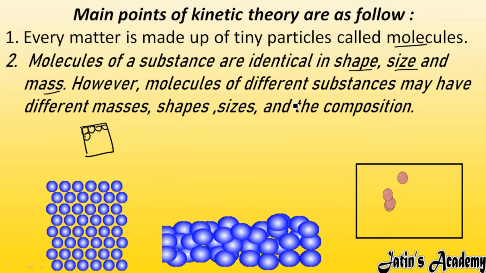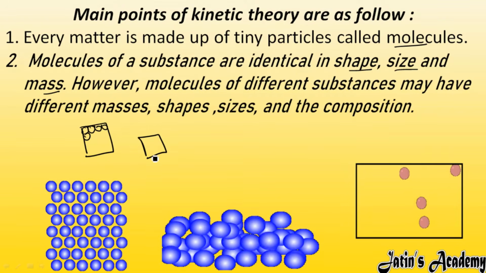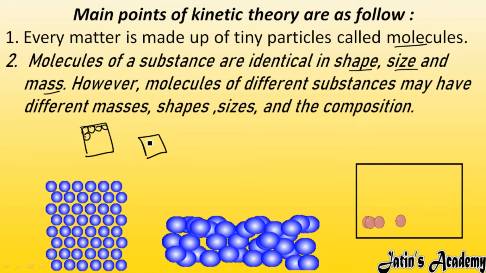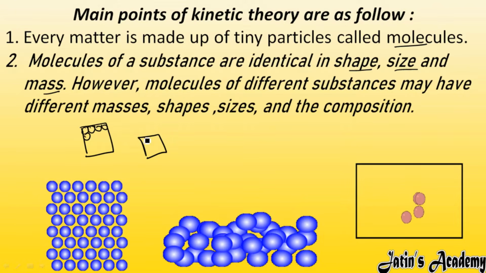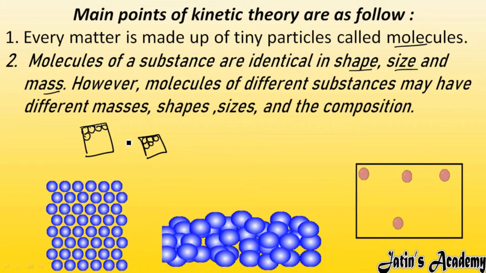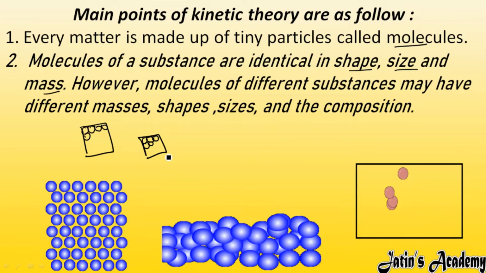But if I am having two different substances, for example one small table and a chair, these particles are having different arrangement or different size and shape. So according to the substances, we are having different mass, size, shape, and composition of particles.